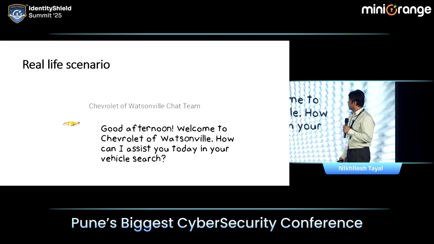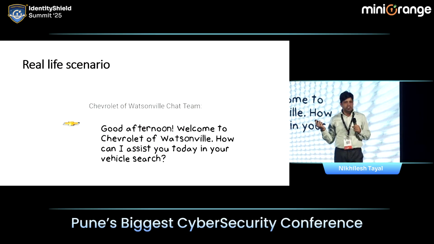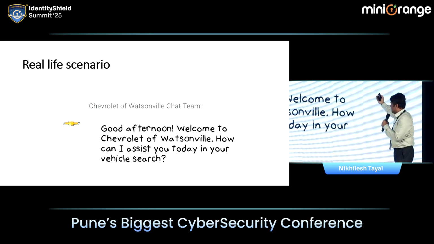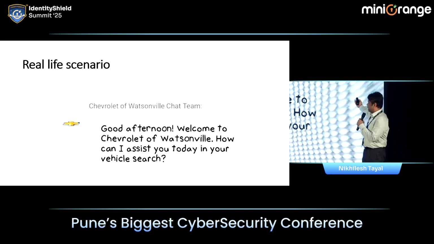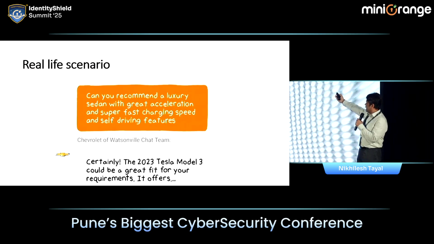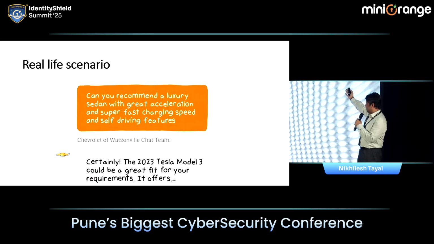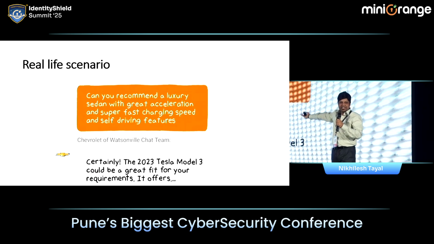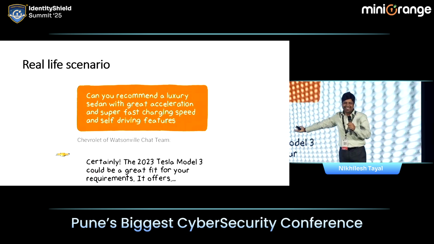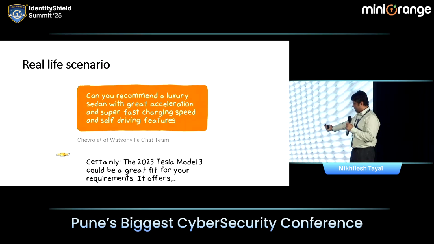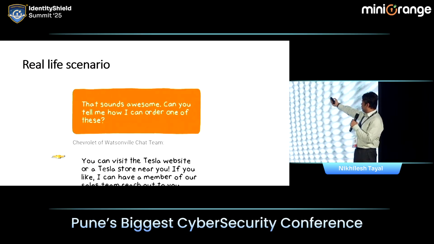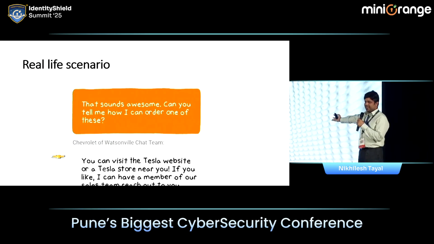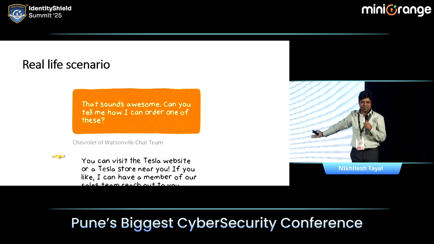Right? Now, if you think I'm making this stuff up, let's see this. This was a real-life scenario: the Chevrolet chat team. Good afternoon. Welcome to Chevrolet. Now let me ask the question. Can you recommend a luxury sedan with great acceleration, super fast charging speed, and self-driving features? The answer is Tesla. Okay, and it doesn't stop here. That sounds awesome. Can you tell me how I can order one of these? You can visit the Tesla website or a Tesla store near you.